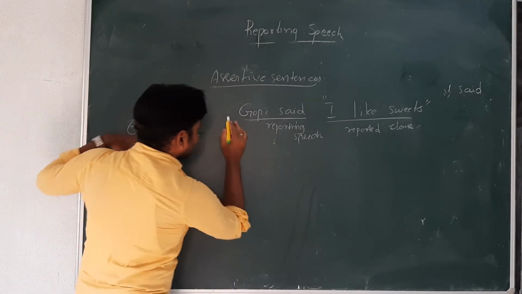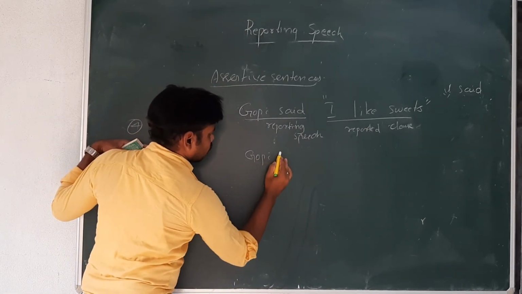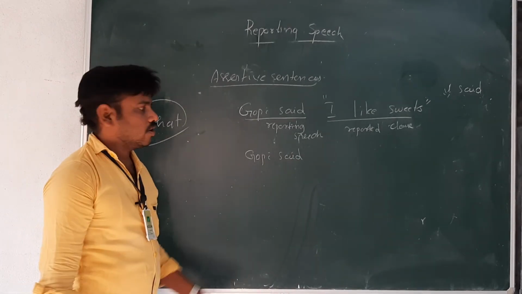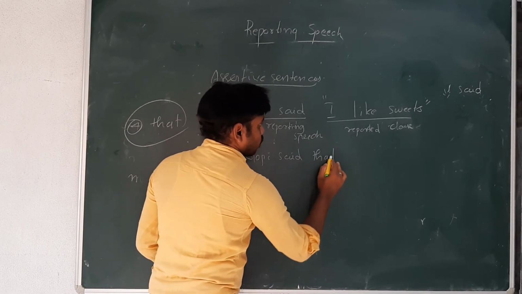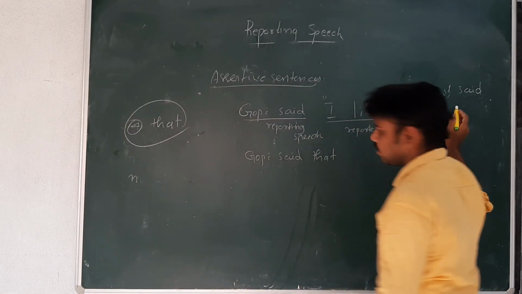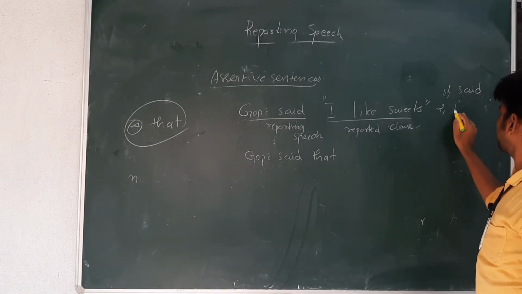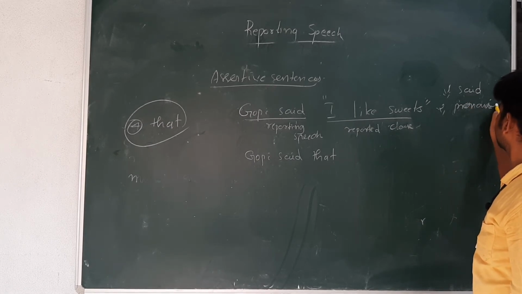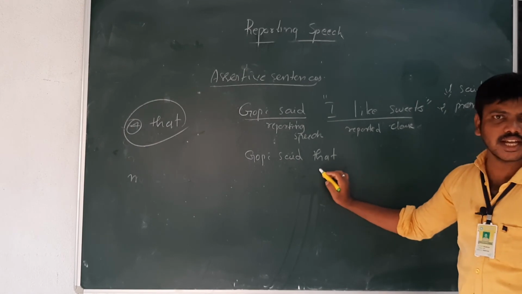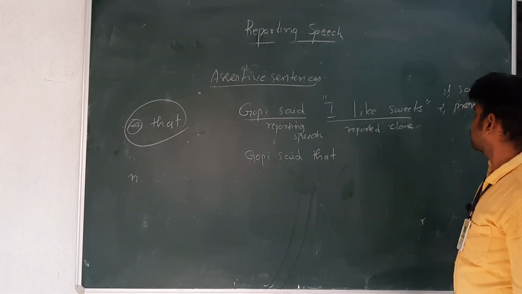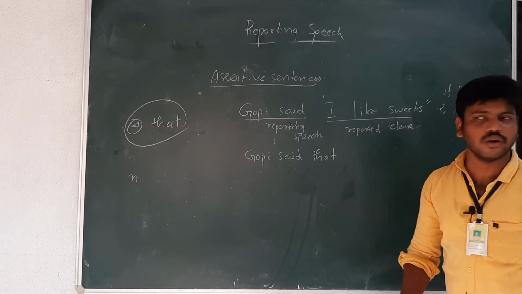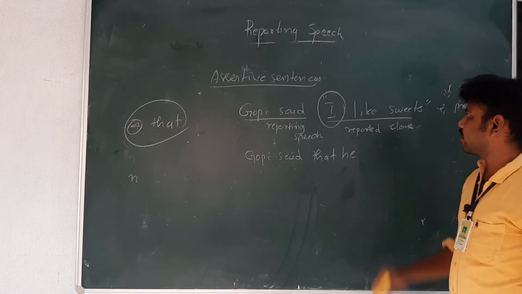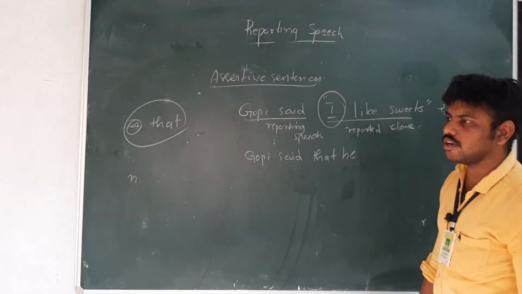Now Gopi said, next, conjunction that, very very important. Gopi said that, so one change. Second change is change in pronoun. Very very important. First one said, we wrote Gopi said. Next conjunction that. Next one, we should change pronoun also. What is the pronoun here? I. Who is I? Gopi. And he, like. Now present will become past.